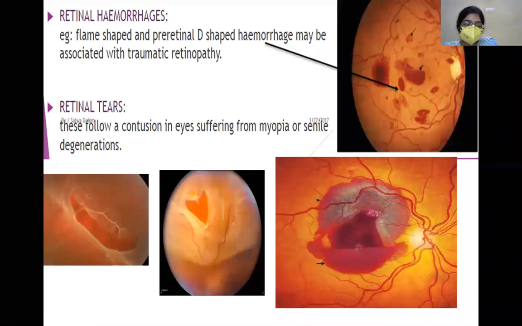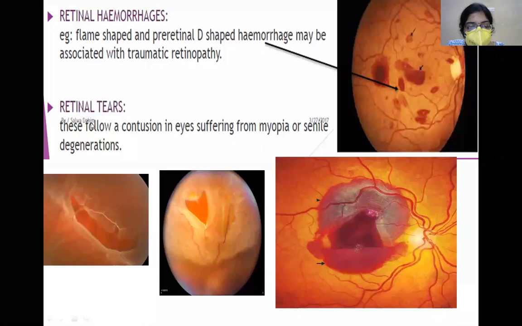Now, what are the other features which can occur in trauma? Retinal hemorrhages can occur. Now you can see there are lots of flame-shaped hemorrhages in the retina, and this is a pre-retinal hemorrhage. Pre-retinal hemorrhage exists between the retina and the posterior vitreous surface. When a hemorrhage exists there, it is usually a D-shaped or boat-shaped hemorrhage. This can be sight-threatening or vision-threatening, because it may exist in the posterior pole area or the macular region. Apart from that, you can have flame-shaped hemorrhages also. So these are retinal hemorrhages.